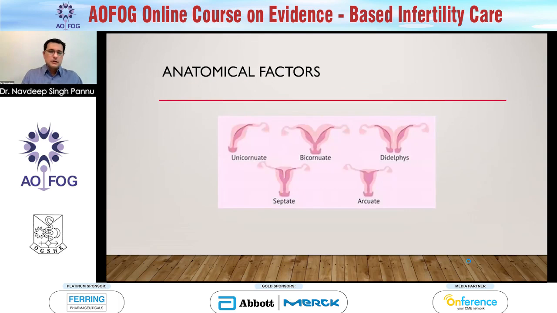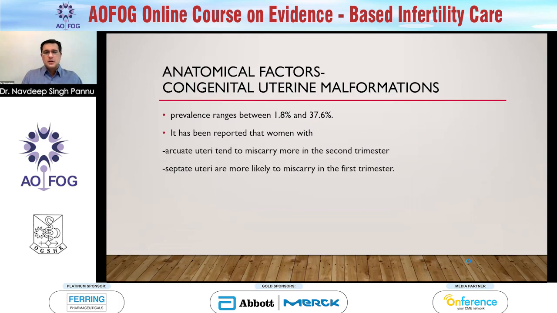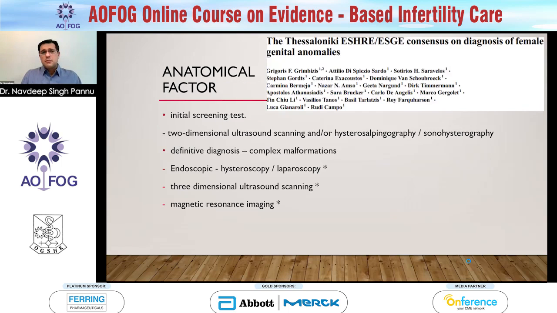The other factors that they look into are anatomical factors, where certain studies have shown that the prevalence ranges between 1.8 to 37.6%. So it's been noted that if you have an arcuate uterus, the risk of miscarriages increases in the second trimester. If you have a septate uterus, then you might miscarry in the first trimester. When we have these anatomical problems, the initial assessment is the 2D ultrasound scanning, either with HSG or sonography, which can be done in our clinic.